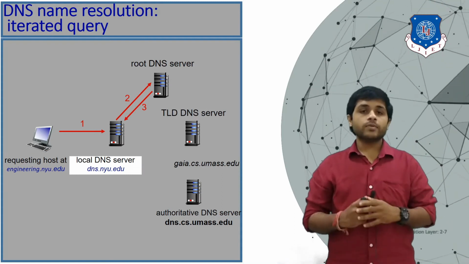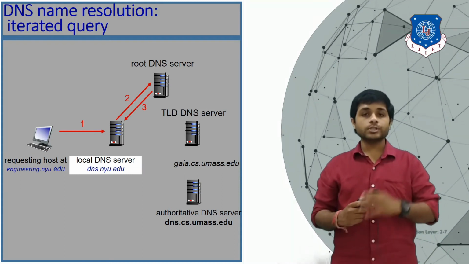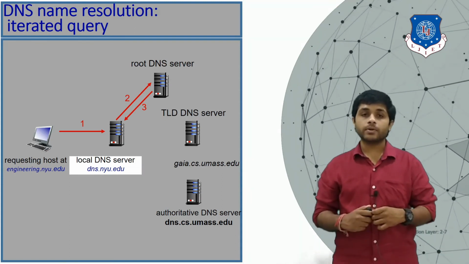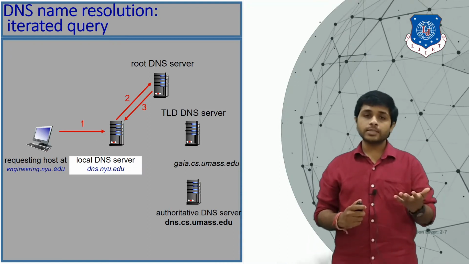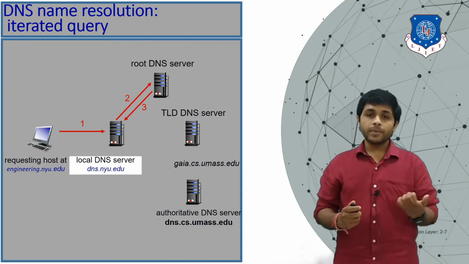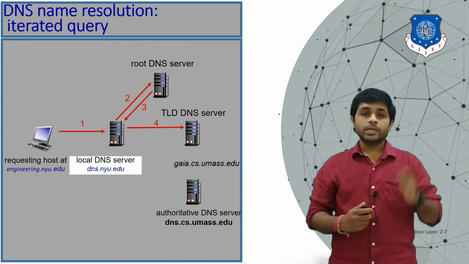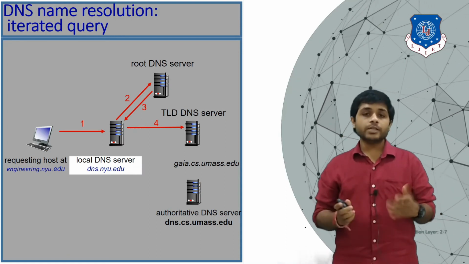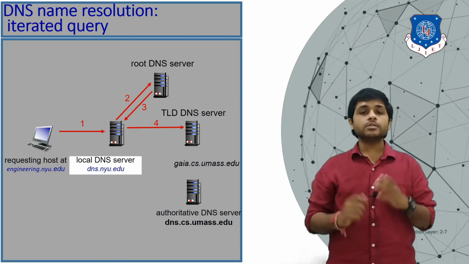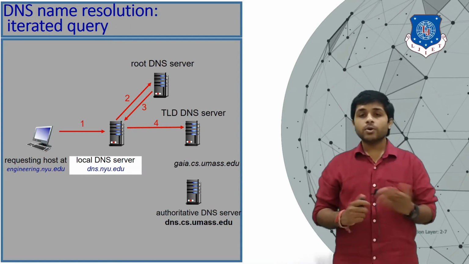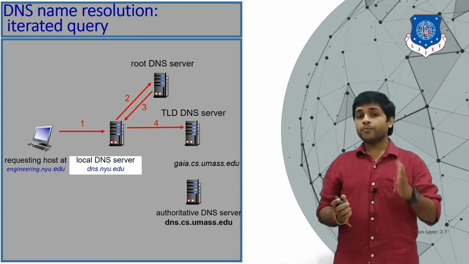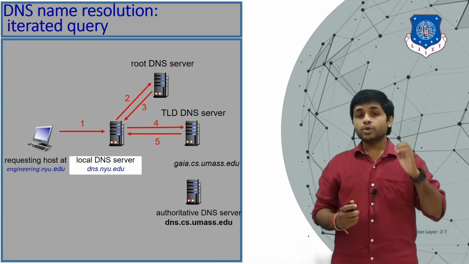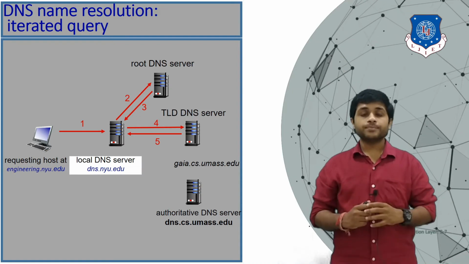The local server receives the message from the root server, and then it reaches the next server, which is the top level domain server. Which top level domain will it ask? It will ask the top level domain server for .edu. Again, there is a possibility that the top level domain server knows the IP address of the query. If it doesn't, it will say, okay, I don't know the IP address, but I know where you can get it. So it will reply with the message saying which server to reach next.